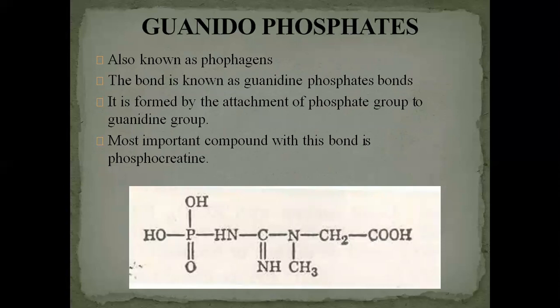Then there is guanidophosphate. This is the fifth class of phosphate groups. These are also known as phosphagens. The bond is known as the guanidine phosphate bond. It is formed by the attachment of a phosphate group to the guanidine group. The most important compound with this bond is phosphocreatine, shown in the picture. These were the 5 classes. So I'm just summarizing for your refreshment.